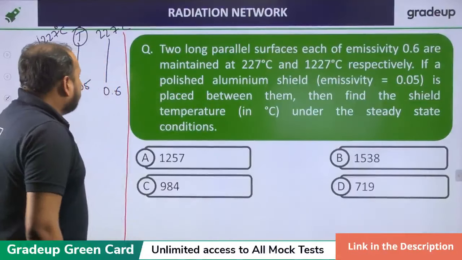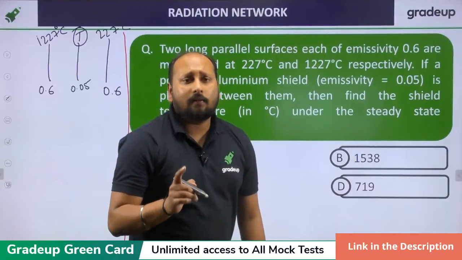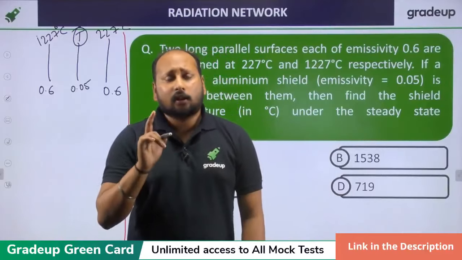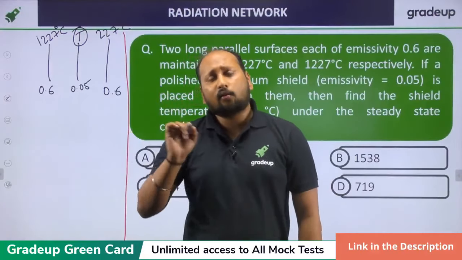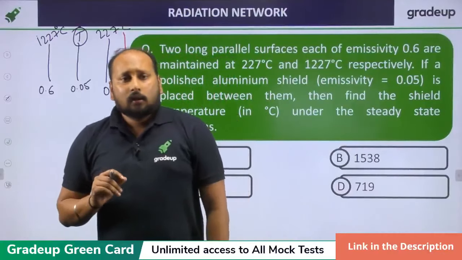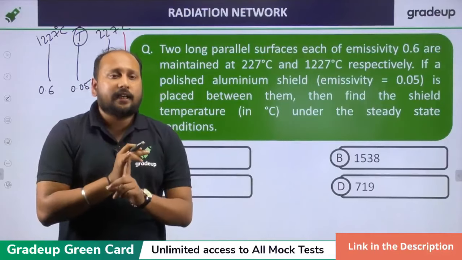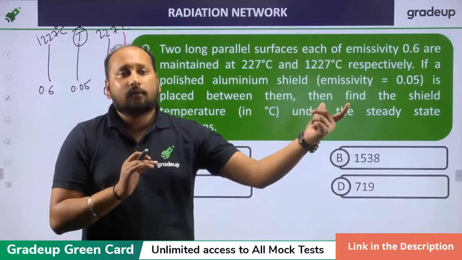Clear? Now, the most important thing you should always remember in the radiation topic is to convert the unit of temperature from degrees Celsius to Kelvin, then only proceed with the solution. Clear? The first step in radiation heat transfer is to always convert the unit to Kelvin.